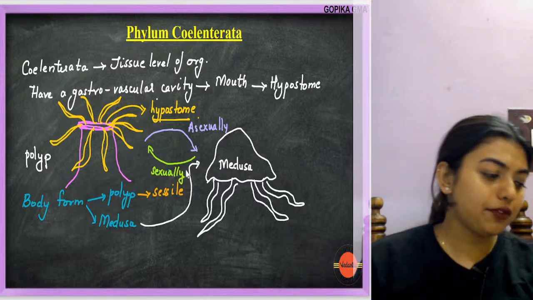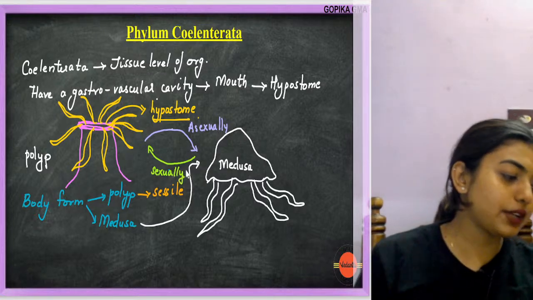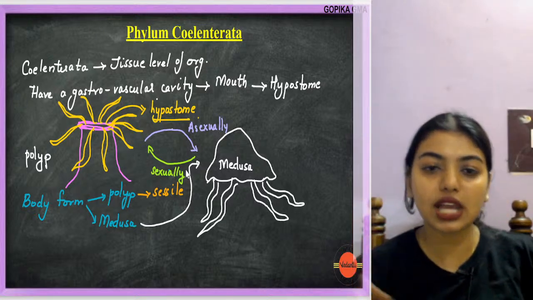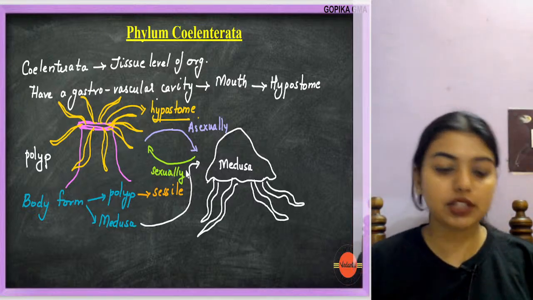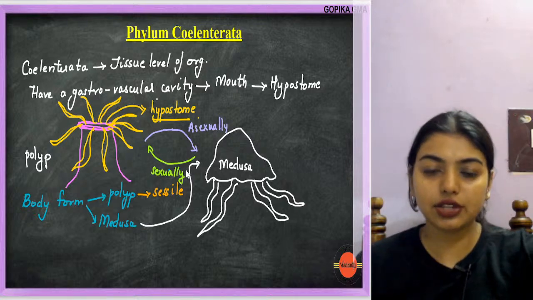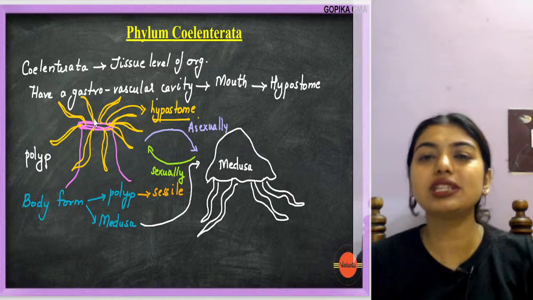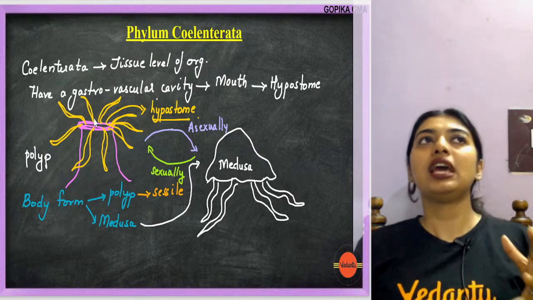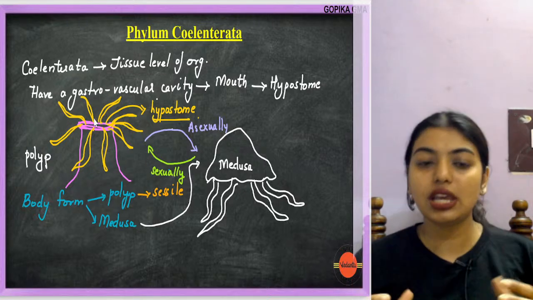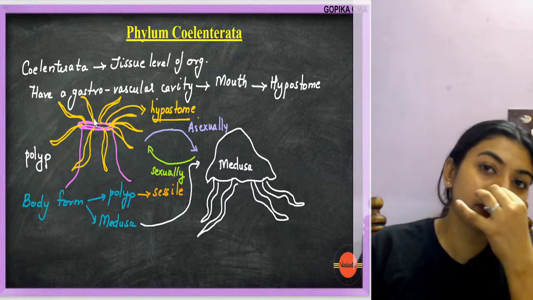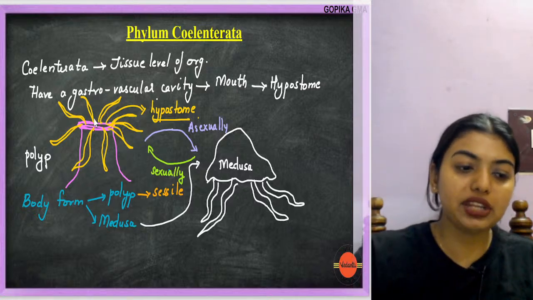Got it? If a polyp has to form medusa, it will be asexually. If a medusa has to form polyp, it is going to be sexually. Clear? Now this is what they do. This polyp is one body form, the form where it is attached. Then there is another body form which is floating, free living.